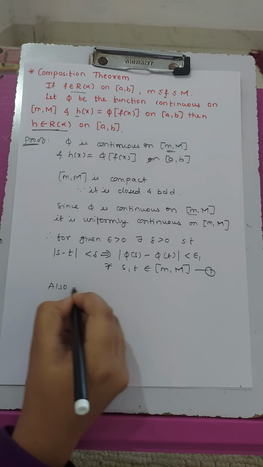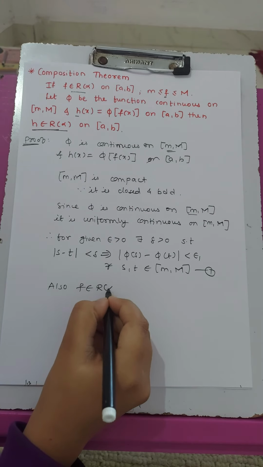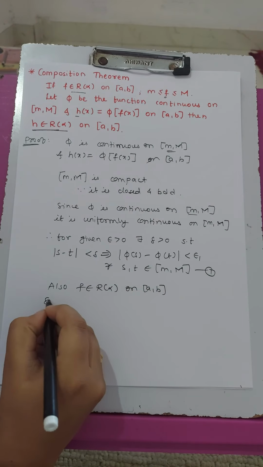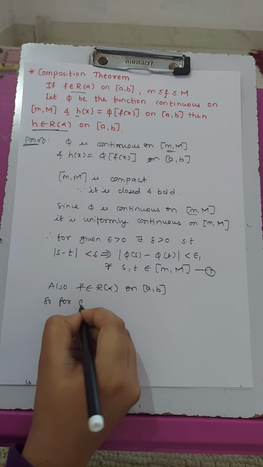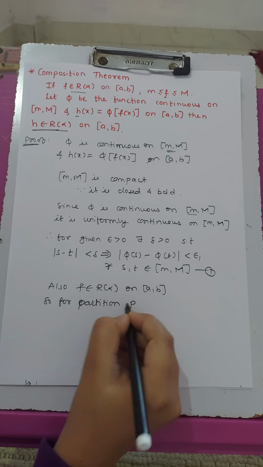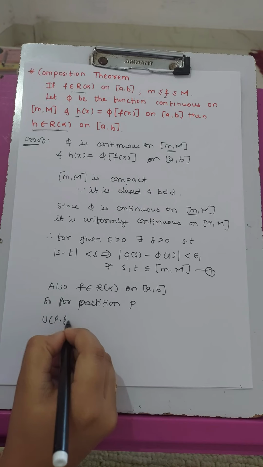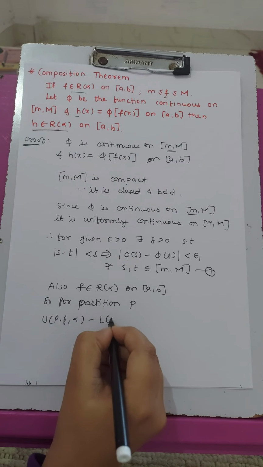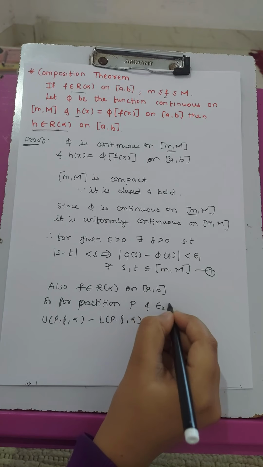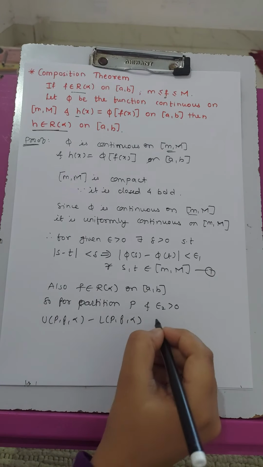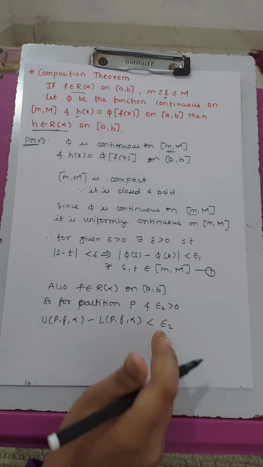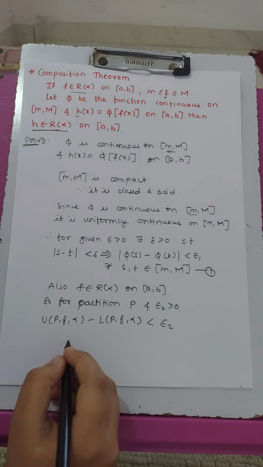Also, given that f belongs to R of alpha on interval AB. So, for partition P and epsilon 2 greater than 0, we have upper sum minus lower sum to be less than epsilon 2. And this is true for every epsilon 2 greater than 0.